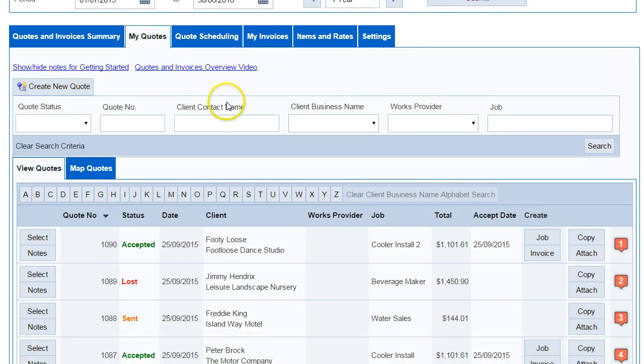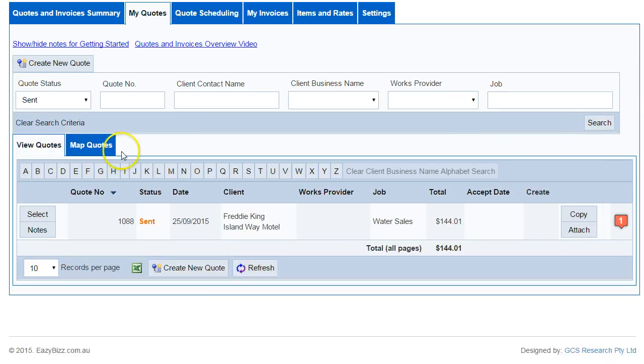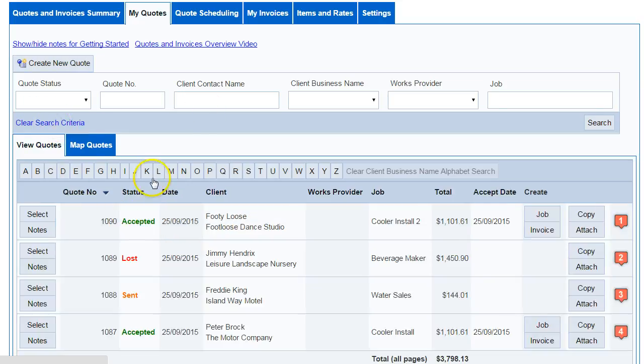You can search for quotes based on these search options here, such as let's search for a quote based on status of sent, and all the search results will be presented down the bottom here. Once you've finished searching and want to clear the results back to a full listing of all the quotes, simply hit the Clear Search Criteria.